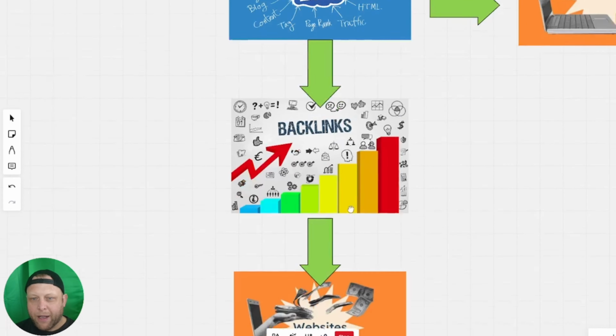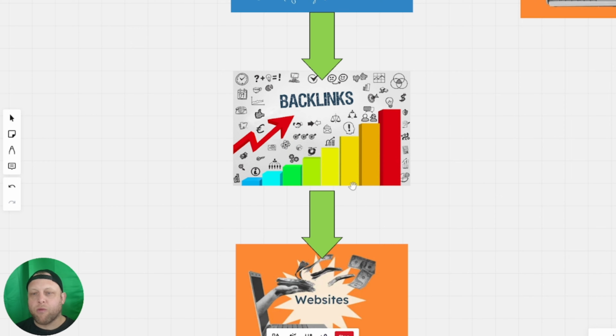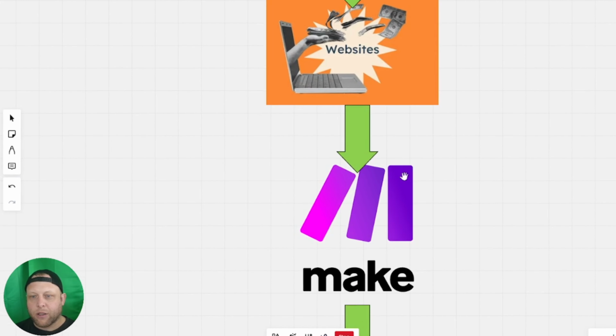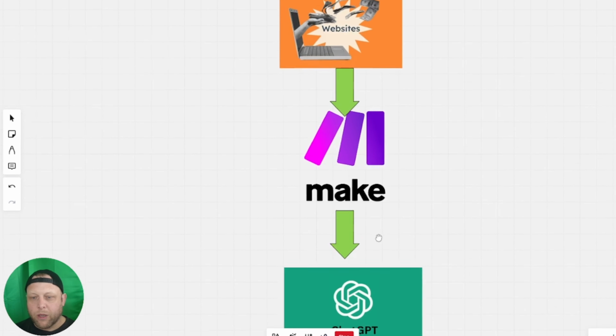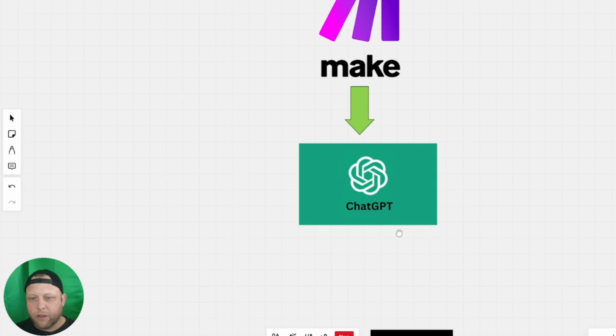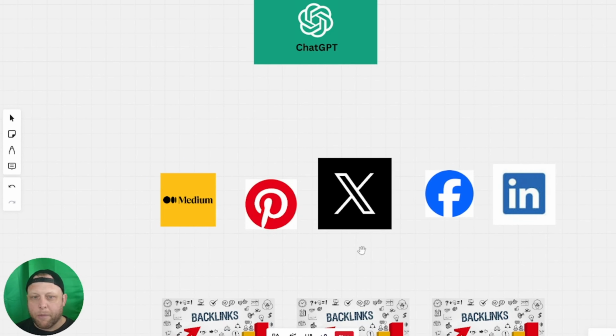It's a full backlink creation system. It's going to run on autopilot. You don't have to do anything. And the whole backlink thing is going to work with Make.com, where ChatGPT is going to create the content for us, and it's going to schedule and post it out over Medium, which is the best blog posting site, Pinterest, X or Twitter, Facebook, and LinkedIn.